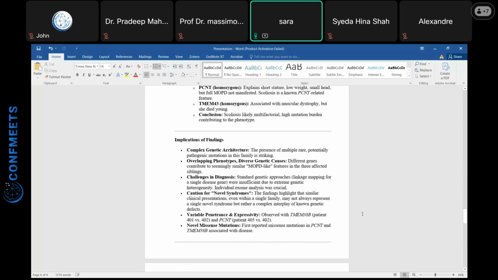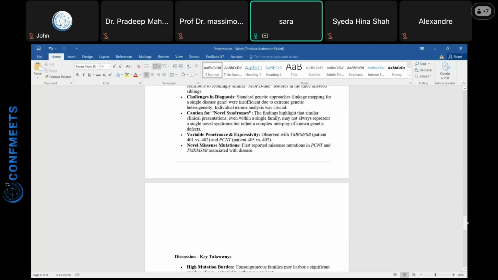The diagnosis was challenging, definitely. I work with different people, we have studied a lot of families, and I have many articles, but this family was very challenging. We have been working on it for more than 10 years. Every time we did SNP analysis, narrowing down the homozygous region was challenging. Then finding the exact gene through whole exome sequencing was also challenging. Anyway, we ended up with these few genes, and now we are trying to find collaboration for whole genome sequencing.